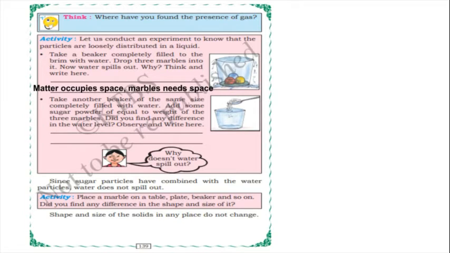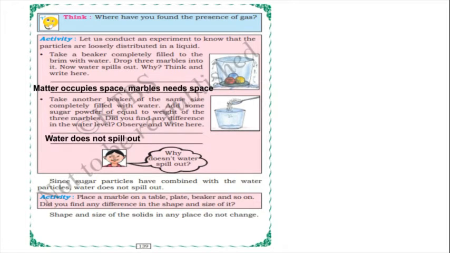Next, take another beaker of the same size completely filled with water. Add some sugar powder of equal weight to the 3 marbles. Did you find any difference in the water level? Observe and write here. Why doesn't water spill out? Because what we have added here, children, is sugar powder. Before, we did it with salt.